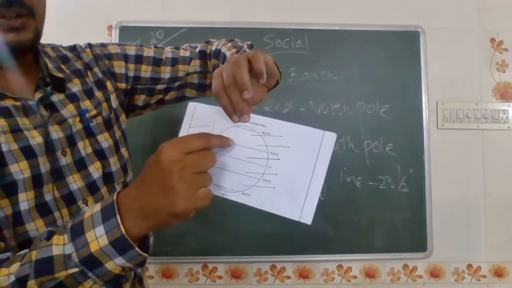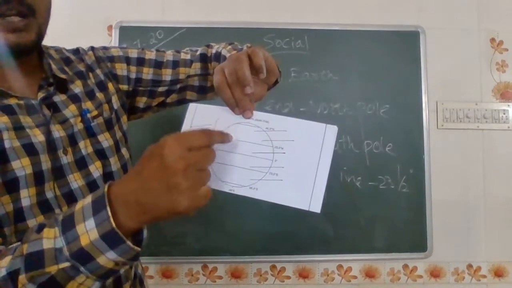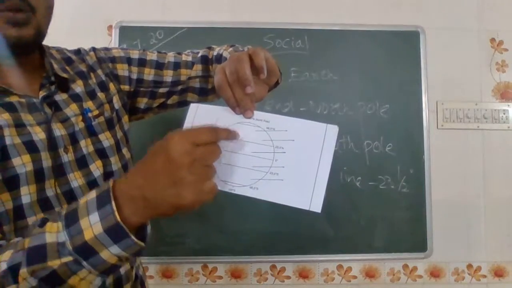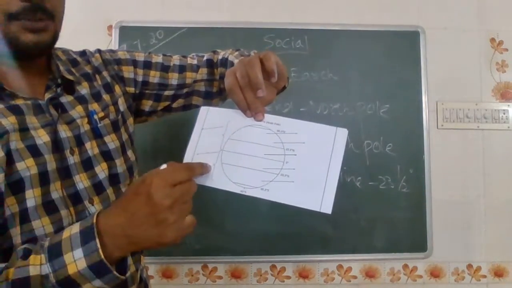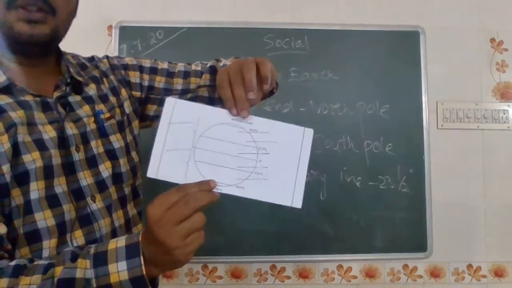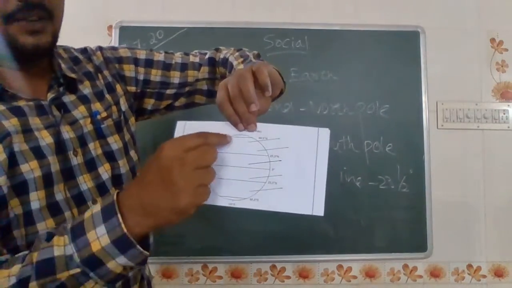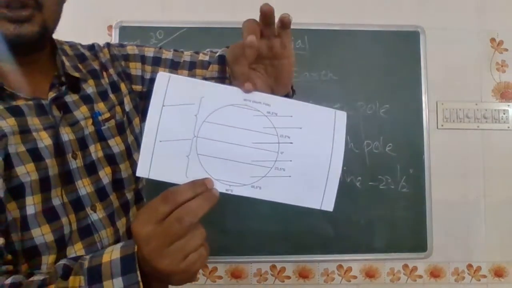Deeply we will discuss these lines later. What are the lines present there? What is meant by axis? What is the North Pole? What is the South Pole? What is meant by Northern Hemisphere? What is meant by Southern Hemisphere? What is latitude and what is longitude? We will describe all of that briefly. I will explain each and every section of this part, but please look clearly at this picture.